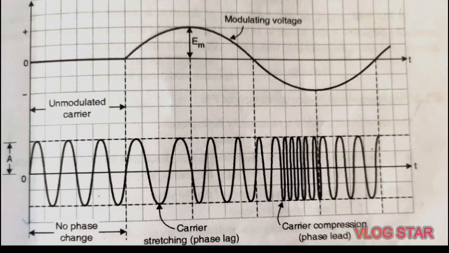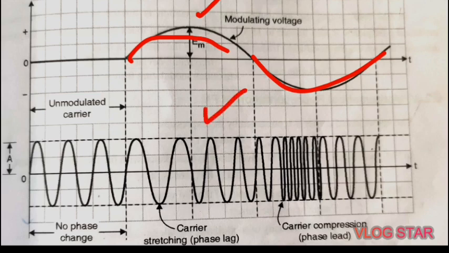Okay, so as shown in this figure, we can say that as the modulating signal goes positive, so here we can see this is the positive half cycle of the modulating signal, and this is the negative half cycle of the modulating signal. As the modulating signal goes positive, the amount of phase lag increases with the amplitude of the modulating signal.